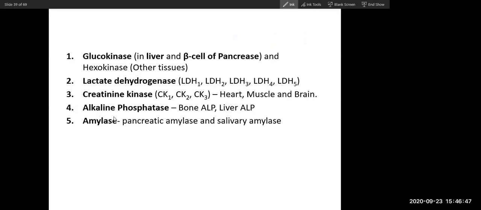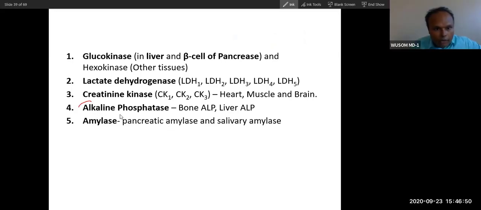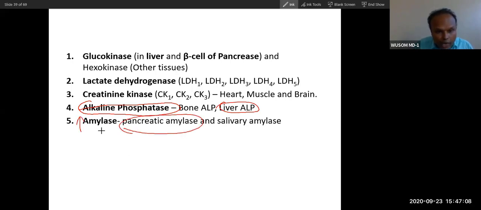For example, in liver diseases, alkaline phosphatase becomes high. If the alkaline phosphatase level becomes high in blood, you find it is a liver disease. In pancreatic diseases, amylase becomes high. That is how you detect pancreas; that is why I've written the location. In pancreatic disease, amylase is a laboratory test. In liver disease and also bone disease, alkaline phosphatase is a laboratory test. In myocardial infarction, this is a laboratory test. In muscle pathology, it is a lab test.